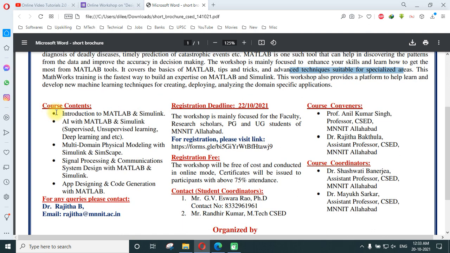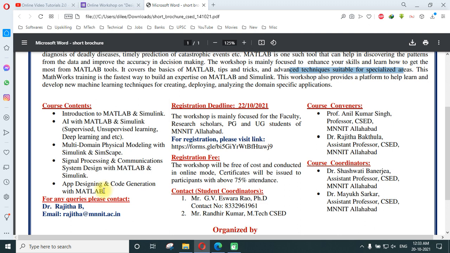And what will be the course content? Firstly, you will get to know about MATLAB and Simulink, AI with MATLAB and Simulink, supervised and unsupervised learning, deep learning, multi-domain physical modeling with Simulink and Simscape, signal processing and communication, system design with MATLAB and Simulink, app designing and code generation with MATLAB. These all things will be there.